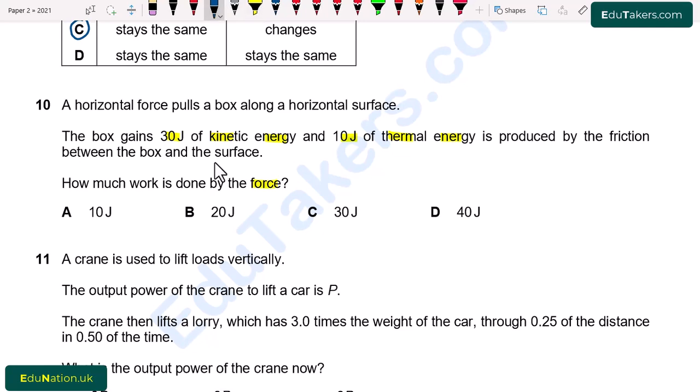So in this case, work will be equal to the sum of thermal energy plus kinetic energy. I write here, work done will be equal to kinetic energy plus thermal energy.